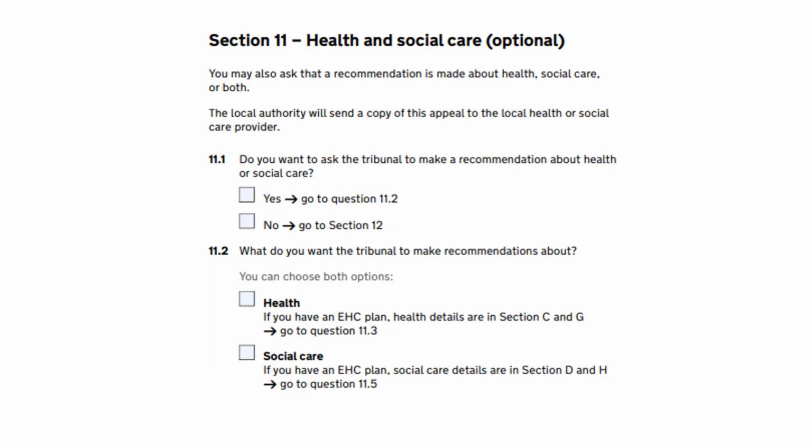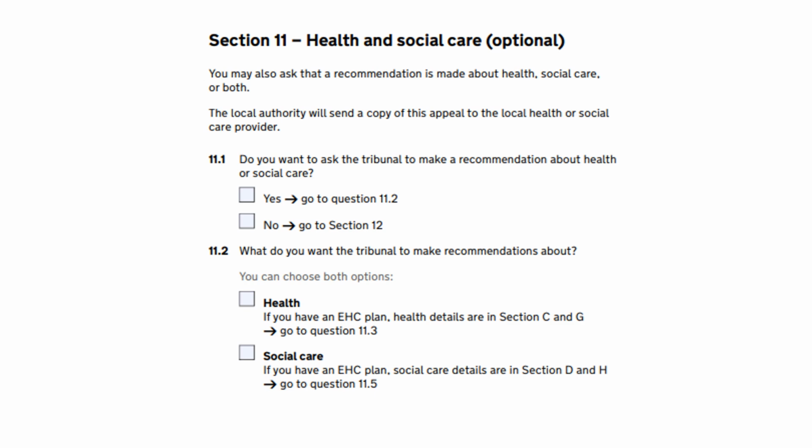So now we're taking a look at Section 11 of the appeal form. This section is only if you want to challenge the parts of the EHC plan which concern health sections, which are sections C and G, and social care sections, which are sections D and H. Parents and young people can disagree with the health and social care parts of an EHC plan in their appeal.